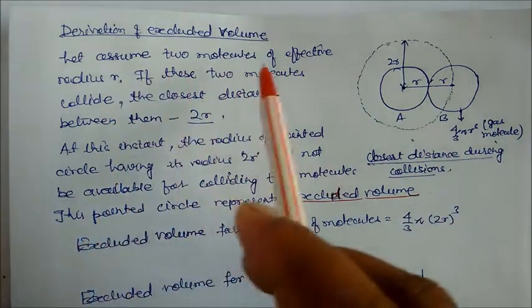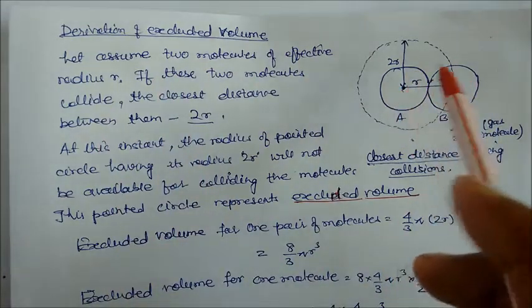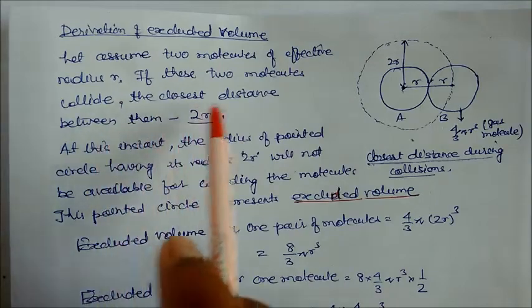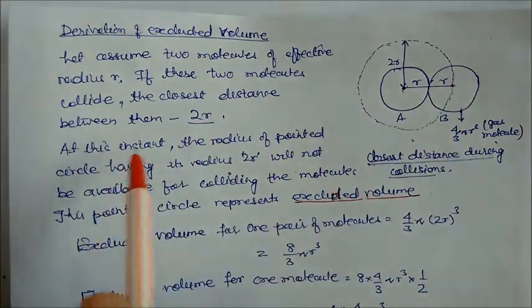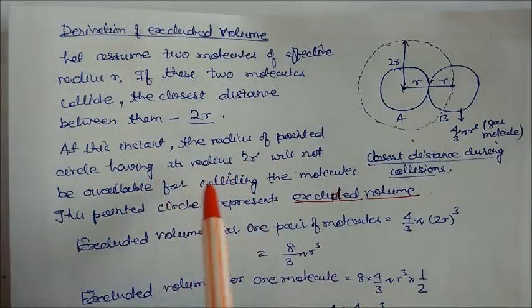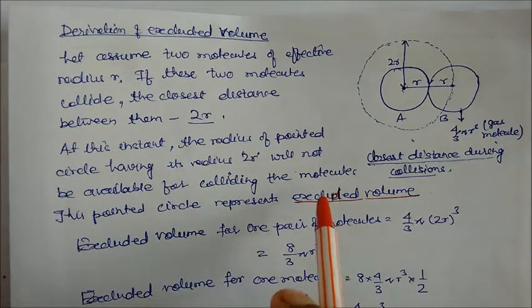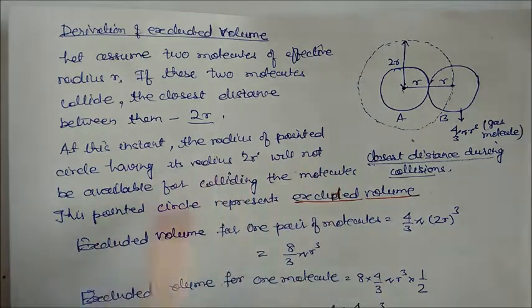Let us assume two molecules of effective radius r. So this is r, and all are rigid spherical molecules. If these two molecules collide, the closest distance between them is 2r. So this is the 2r distance. At this instant, the sphere having radius 2r will not be available for colliding molecules, and this dotted circle represents it.